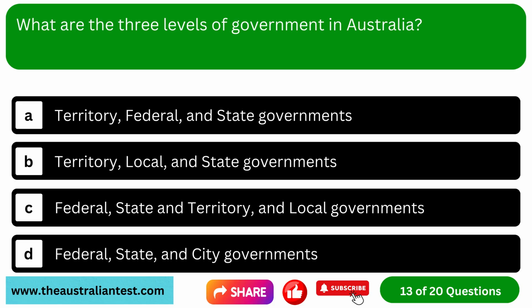Question 13. What are the three levels of government in Australia? Option A. Territory, federal, and state government. Option B. Territory, local, and state governments. Option C. Federal, state, and territory, and local governments. Option D. Federal, state, and city governments.